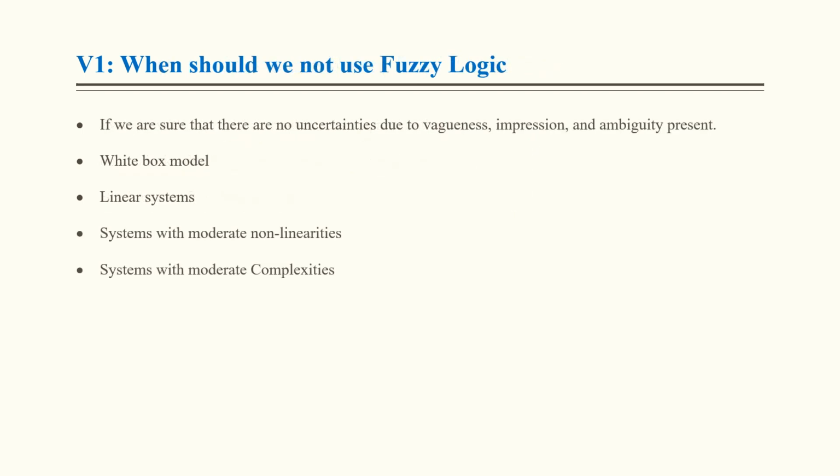Why should we not use fuzzy logic? In the following cases, we must not apply fuzzy logic: if we are sure that there is no uncertainty due to vagueness, imprecision and ambiguity, and the system is represented as a white box model. In a black box model we have to use fuzzy logic, but in the case of a white box model we don't have to use it. For a linear system, we don't have to apply fuzzy logic. For a system with moderate non-linearity, if the system is not so complex and linearity is up to the mark, then we don't have to apply fuzzy logic. Systems with moderate complexity: these are the cases where we should not apply fuzzy logic.